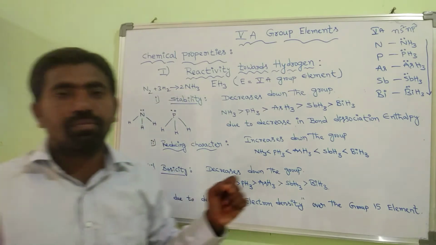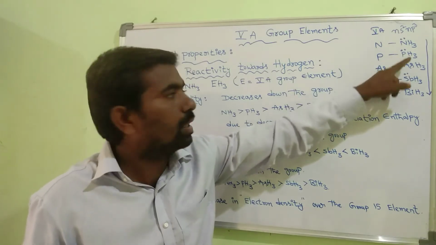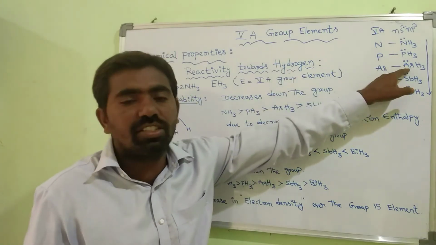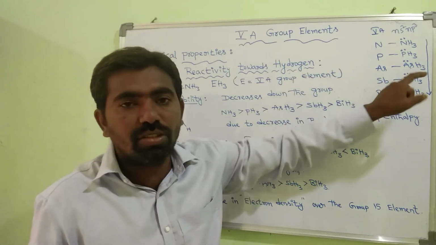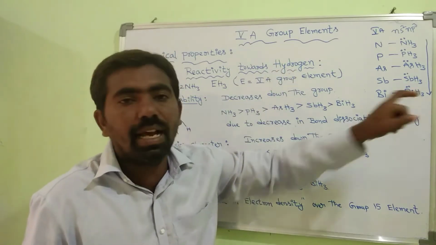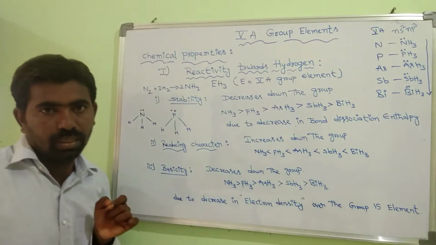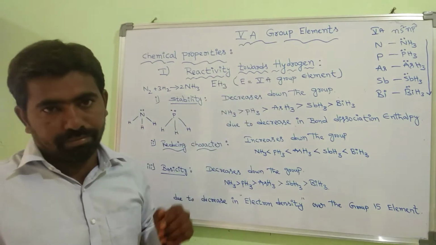In the same way, phosphorus with hydrogen forms PH3, phosphine. Arsenic with hydrogen forms AsH3, arsine. Antimony with hydrogen forms SbH3, stibine. Bi with hydrogen forms the BiH3 molecule. So this is about the chemical reactivity towards hydrogen.